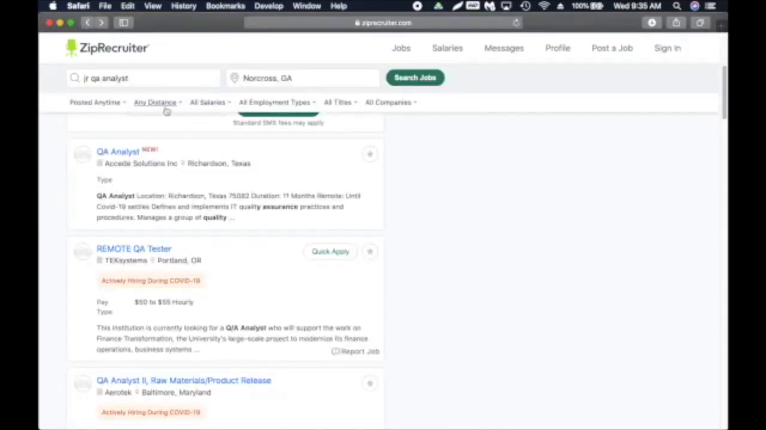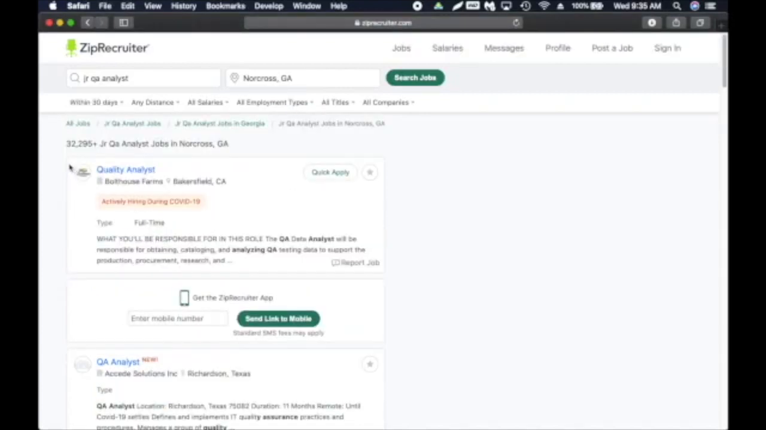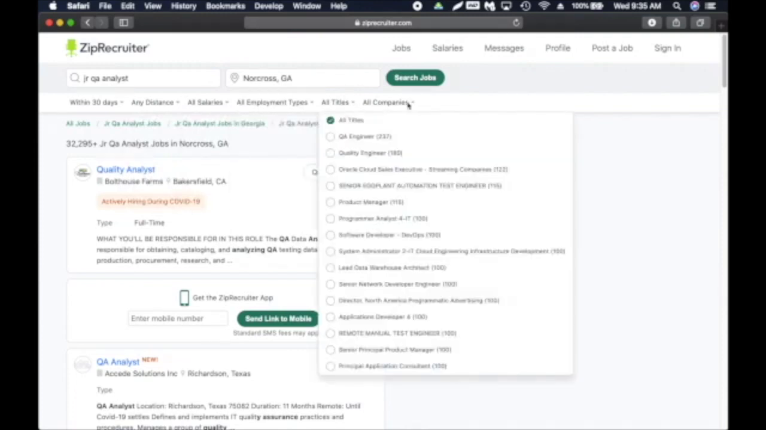So here you can actually filter by posted. I usually look at like within 30 days because I don't want to look at something older than that. So as you can see, the number of jobs changed from 81,000 to 32,000. So sometimes these postings weren't removed, so you just don't want to apply for something, maybe they are not accepting applications anymore. Then any distance, you can choose what kind of distance you're searching by, any city. And then salary range, you can filter employment type, contract or full-time, job title, search by companies, and so on.